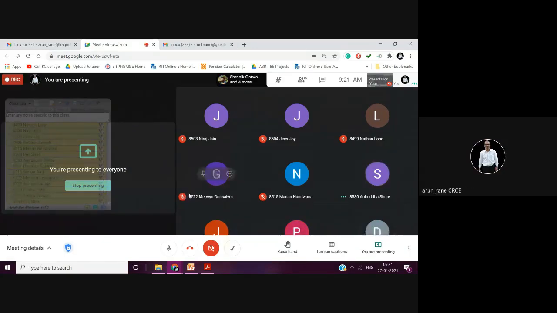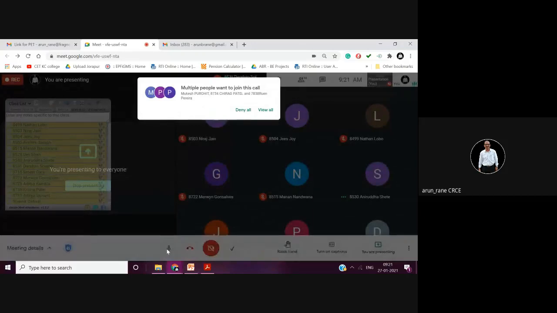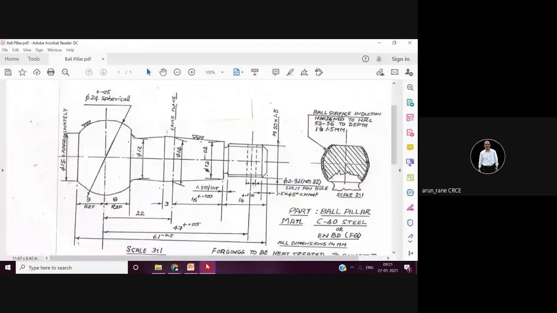But suppose if it is a round bar, it will take a lot of time. So the first question that you have to ask is, what is the quantity? Suppose if it is 2 or 3 pieces, then yes, you can make it from the round bar.